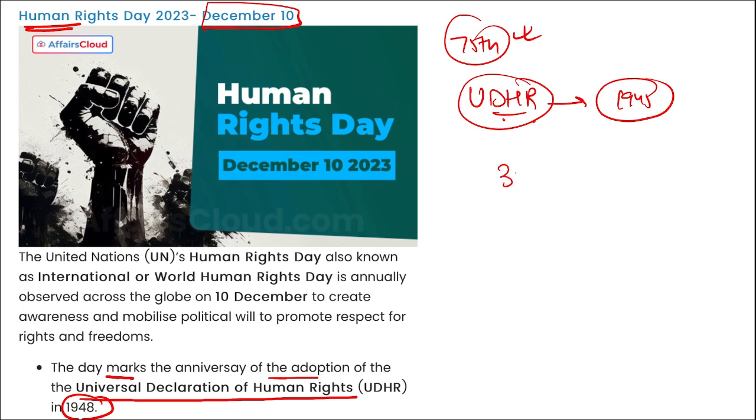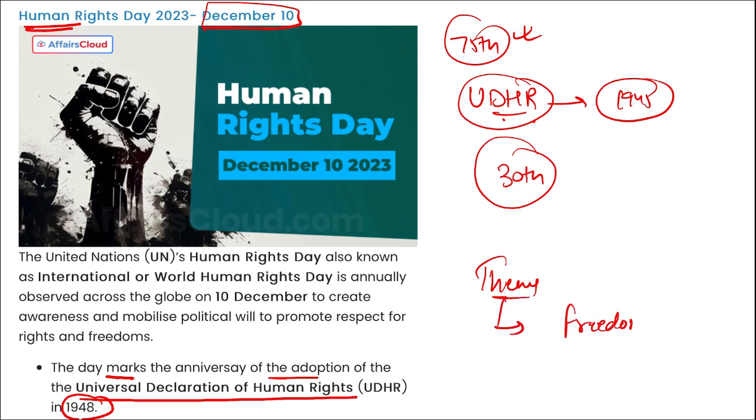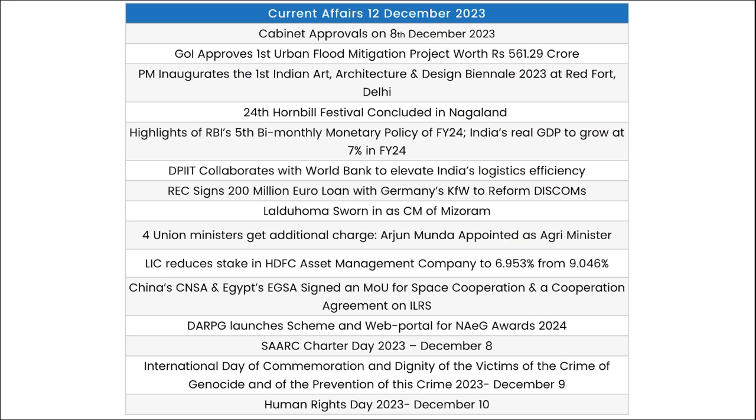This coincides with the 30th anniversary of the office of the UN High Commissioner for Human Rights. Then there is a theme for this day, you can remember: freedom, equality and justice for all. This is the theme for this Human Rights Day observed on 10th of December. So friends, these were your important current affairs.